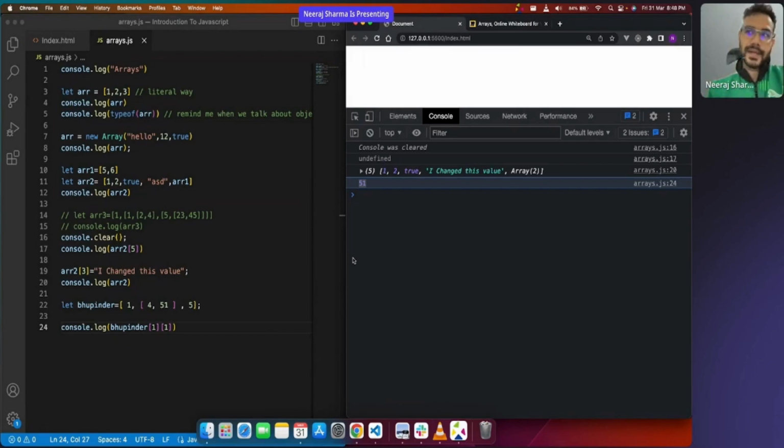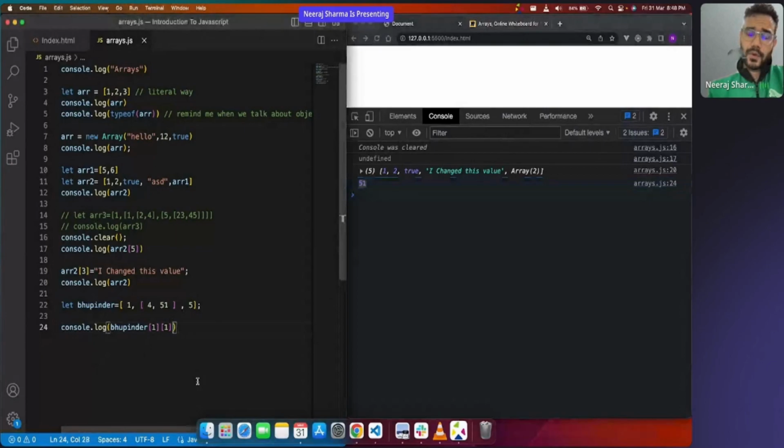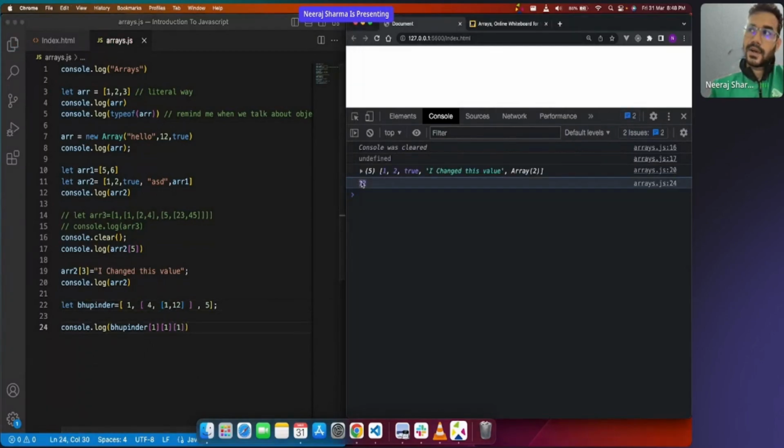Okay, this is how it is, right? And it could be even more. For example, say instead of 51, it is giving you another array, 1 comma 12. Now if I want to access 12, this is how I access it. So whenever you are writing or seeing this kind of code, just think this way.